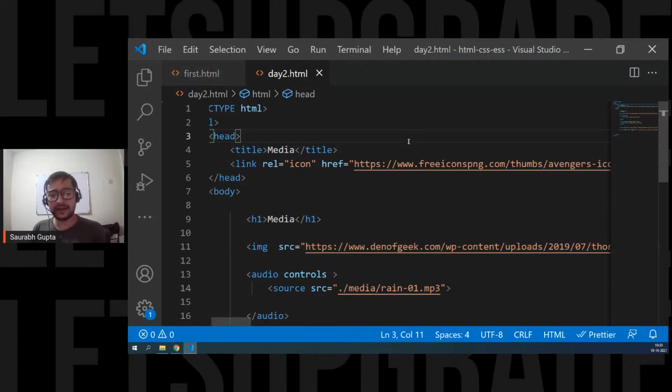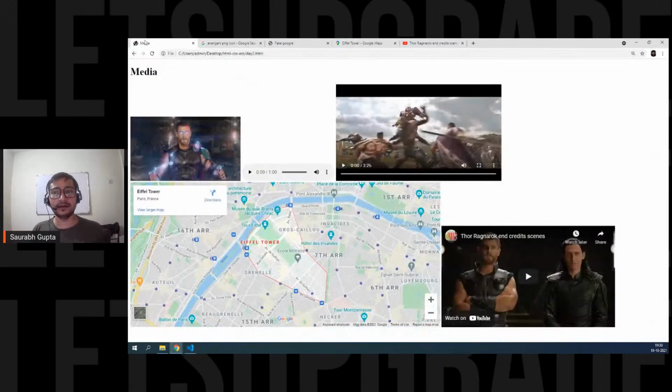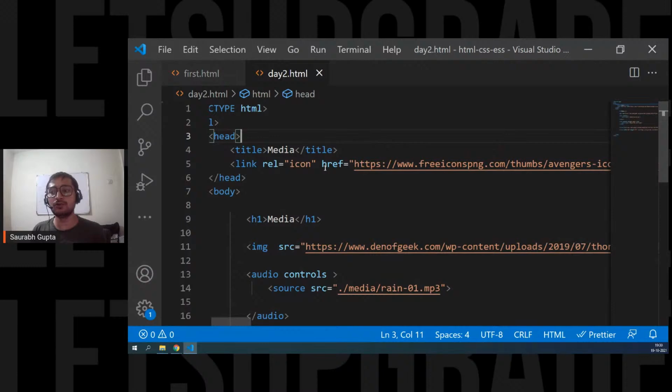What is the difference between HREF and SRC? SRC is for source, HREF is for links. SRC is for putting something, putting some items on your web page. HREF is for linking your page with something. But yes, for this icon, you don't use source, you use HREF. So HREF is for linking, source is for putting something, getting that something. So getting the image, getting the audio, getting the video on your web page. HREF is for linking. Is that clear?